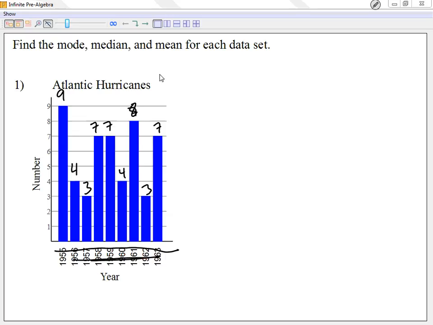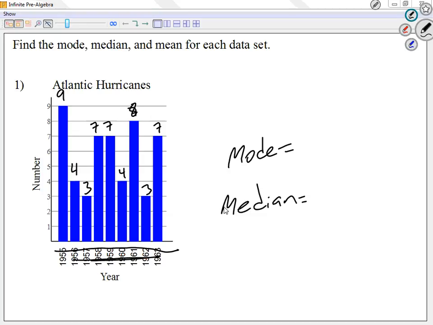We're going to do what we did last week for mode, median, and mean. I'm going to ask you for all three for each question. Let me do the mode first. Remember, it's the number that repeats the most. Which one is it? 7. Remember, we could have more than one mode, because there could be two numbers that repeat the most. For the median I'm going to cancel numbers, so let me leave median for the end.